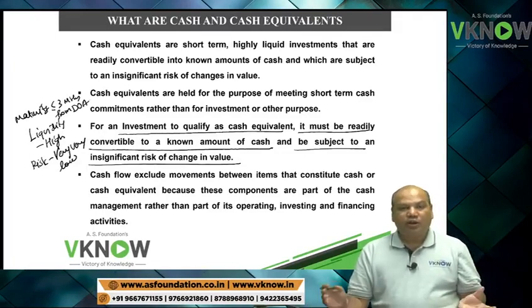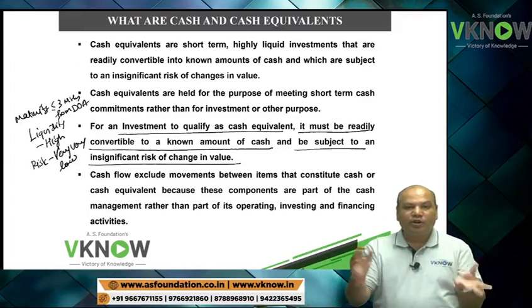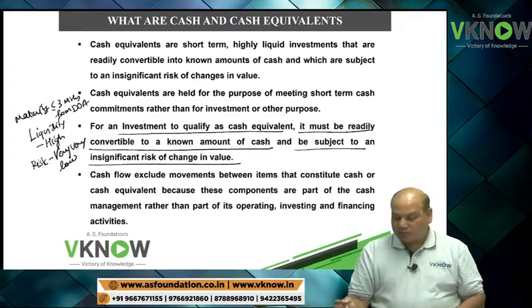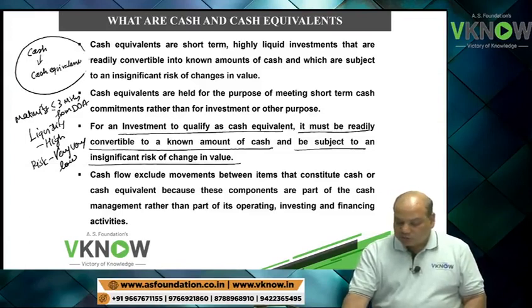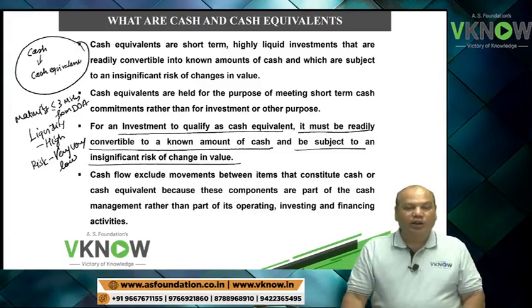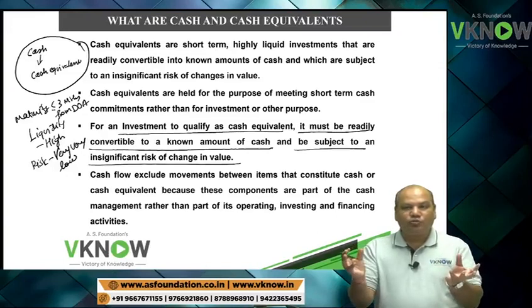Now sometimes there can be transfer between cash and cash equivalent. For example, you have used cash to buy a cash equivalent investment. Now this will not be reported in the cash flow statement. It is just movement from one pocket to another pocket.